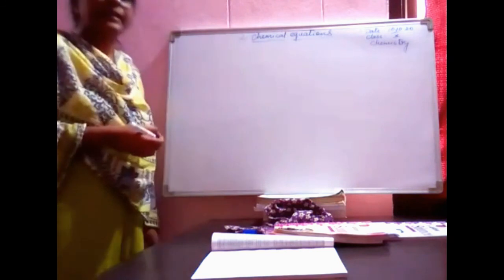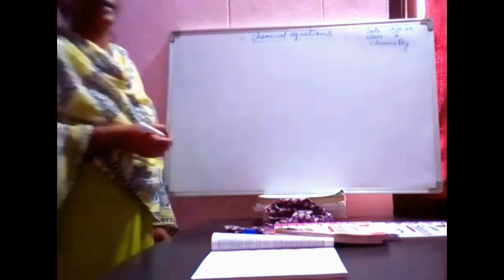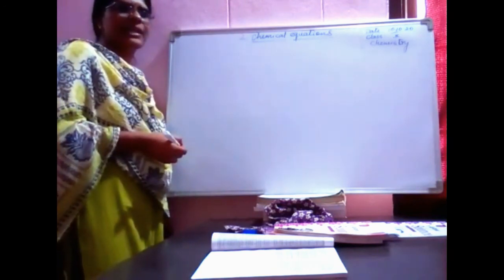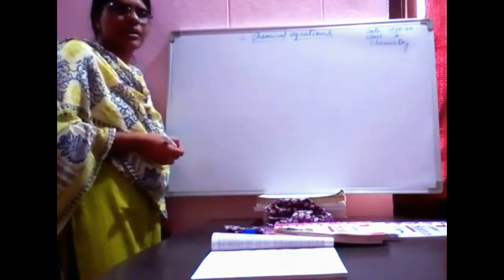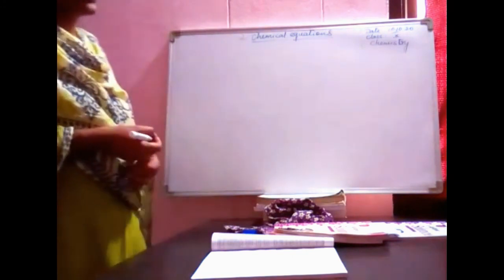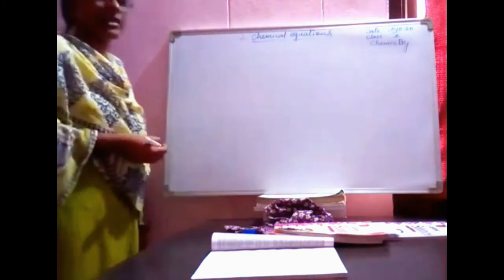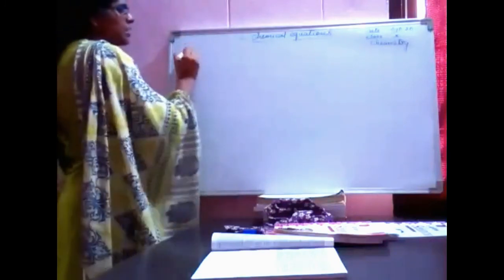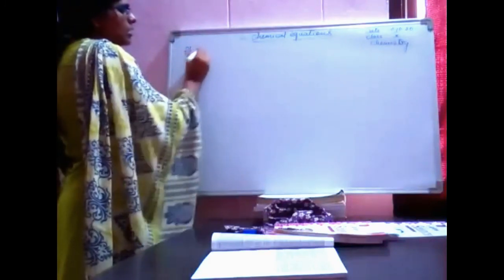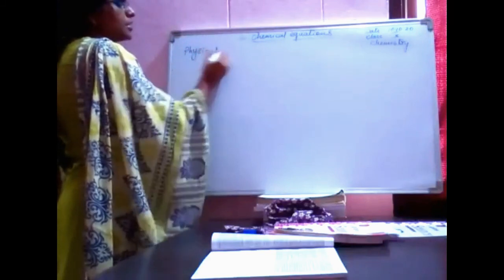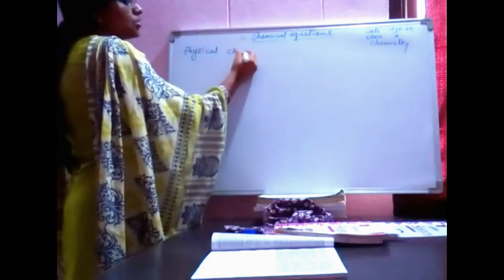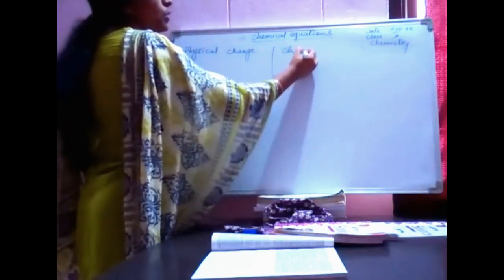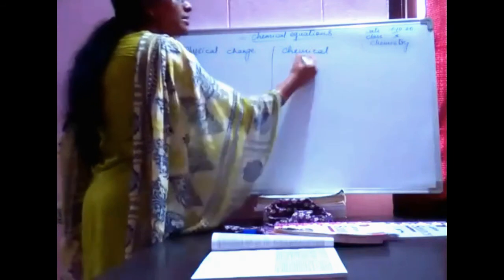As we have completed our spherical mirrors, we will start our second chapter, chemical equations. Okay? In this chapter, today we will learn the differences between a physical change and a chemical change, and what you mean by these changes.